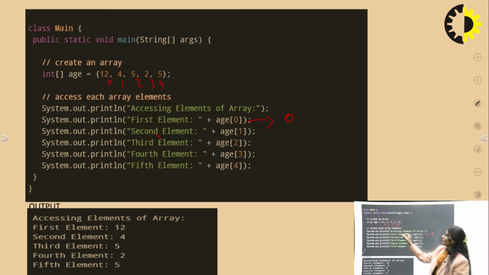These are the index values presented over there. So for the element at index 0 we are obtaining 12, and at index 1, what is the output for it? We are getting element 4, and later on the rest of the elements can be accessed. So how these array elements can be accessed, we are able to check from this particular program.